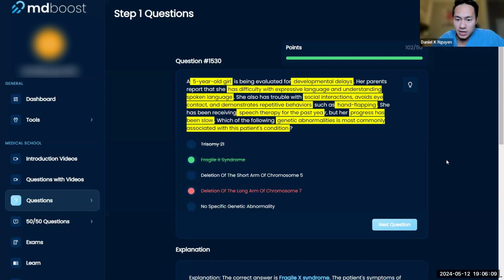So autism's your diagnosis, and then they're saying which one of these genetic issues is associated with autism, and the answer is going to be Fragile X syndrome. But if they ask you something different, like what is the cause of autism, and they give you all these genetic changes, the best answer would be no genetic abnormality, because we haven't really located autism to one specific thing. Multifactorial is what they call it.